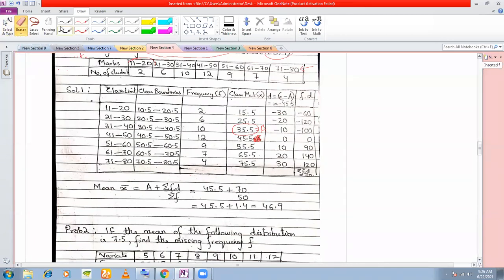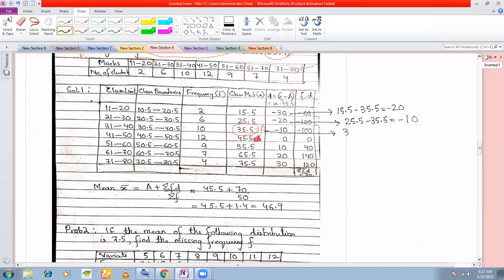For the deviations, the first deviation will be 15.5 minus 35.5, which should be minus 20. Second one will be 25.5 minus 35.5. So this will be minus 10.